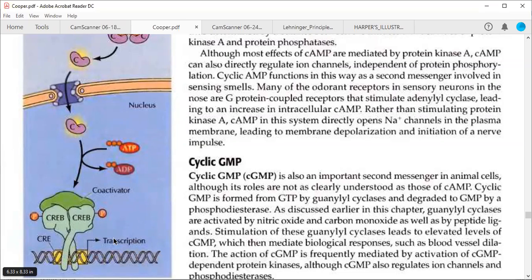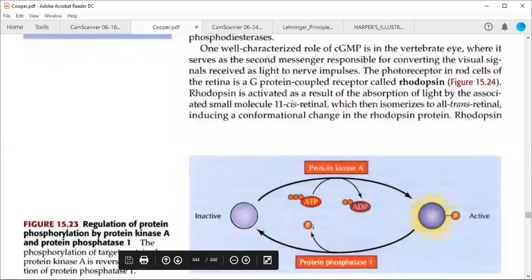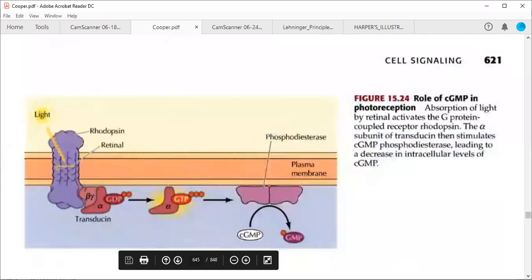Similarly, protein kinase C is going to work. Now we will move to our protein kinase C. Hope this is clear.